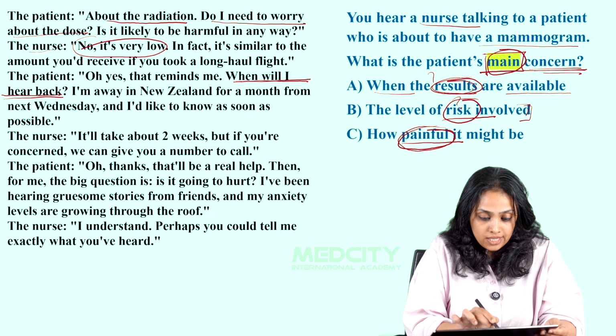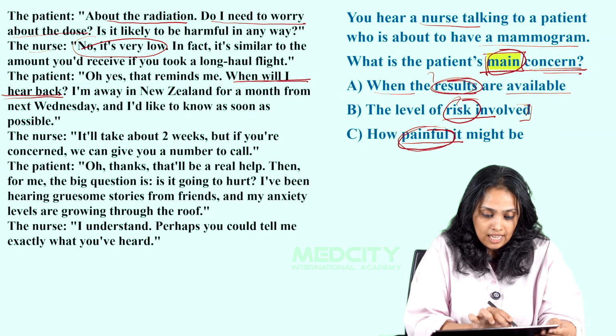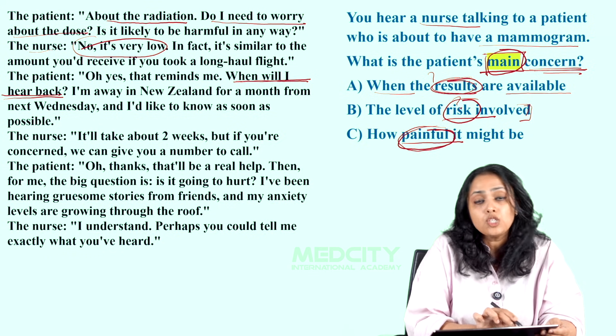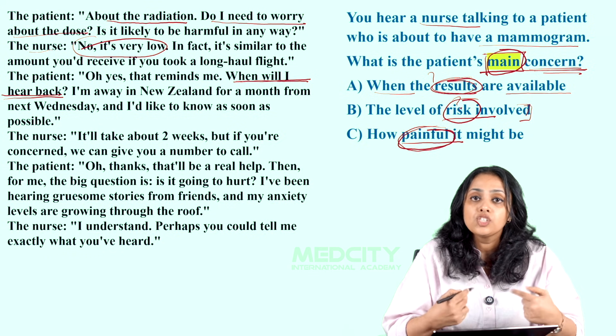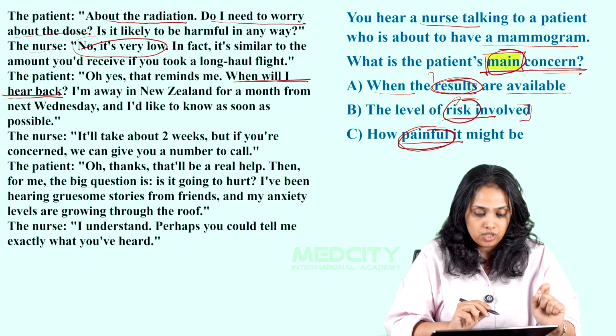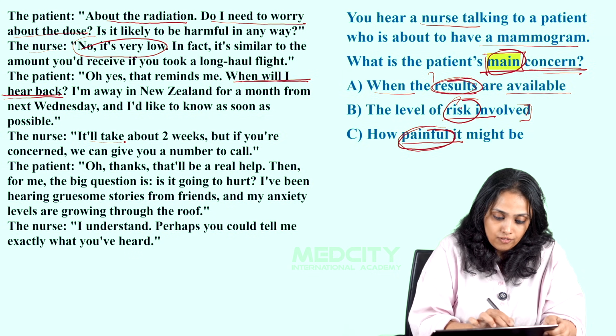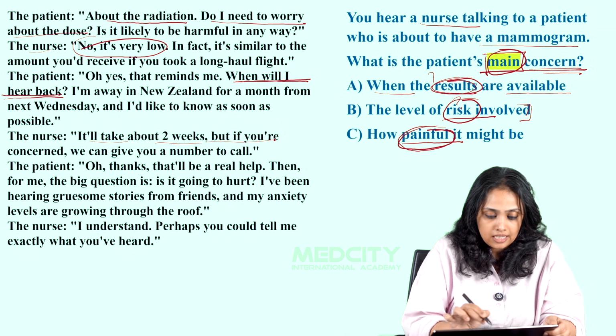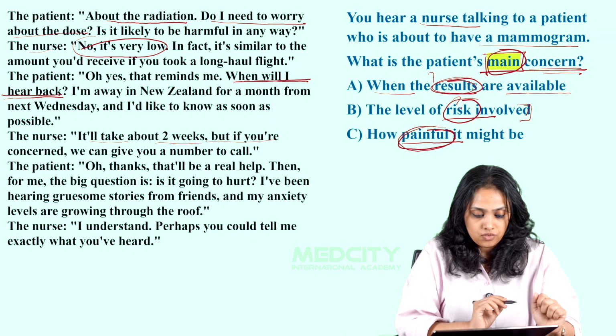I'm away in New Zealand for a month from next Wednesday, and I would like to know as soon as possible, which means that she wants to know about the result as soon as possible. That was another question, and the nurse gives a reply for that as well. It'll take about 2 weeks, and that is addressed there.